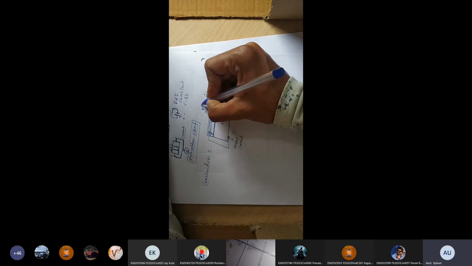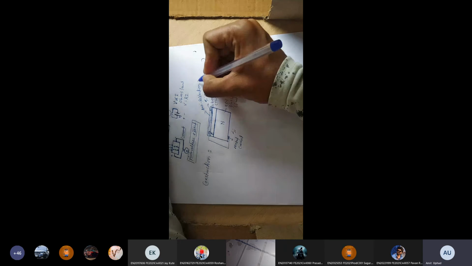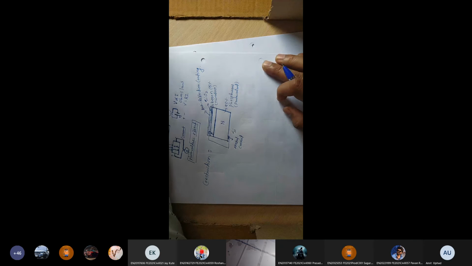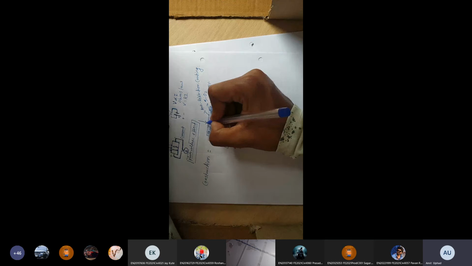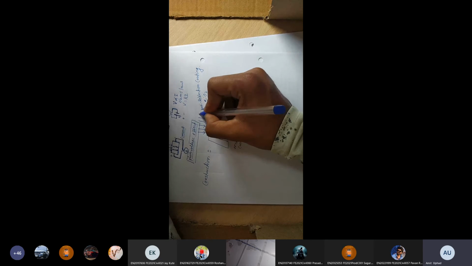Anti-reflection coating. पढ़ा है क्या? What is anti-reflection coating? Because of this anti-reflection coating, whatever light is incident on the surface will be totally absorbed. Is it clear? There is no reflection.